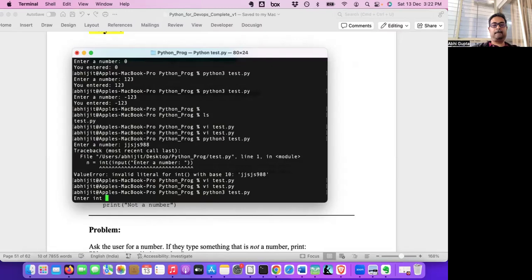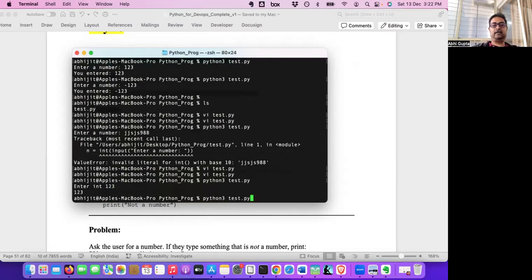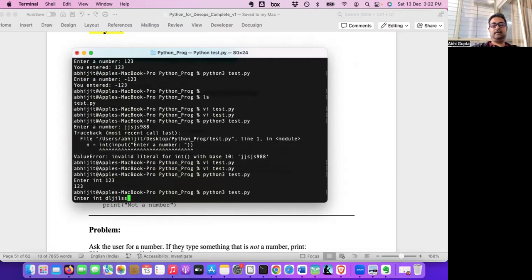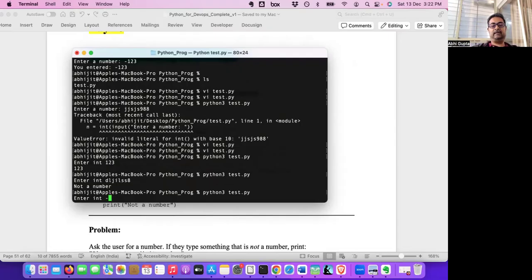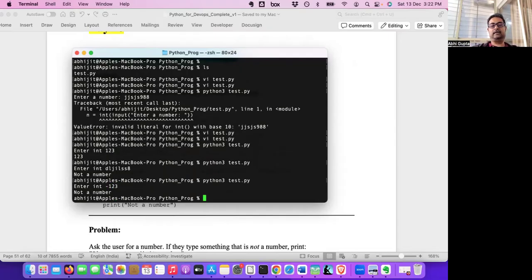by entering int 123, it works fine. ABCD123, it fails. But if I enter a negative integer, then also it fails. So I have to handle negative integers also, and if I have to add that with if else, it will be bigger. In a real life scenario, there can be 100 different errors, and we cannot handle all these 100 different errors. Some errors we don't know also. So that's why it's better to handle through try except.